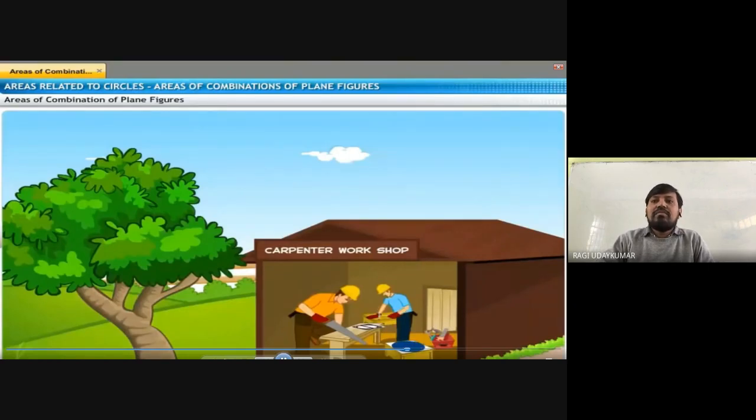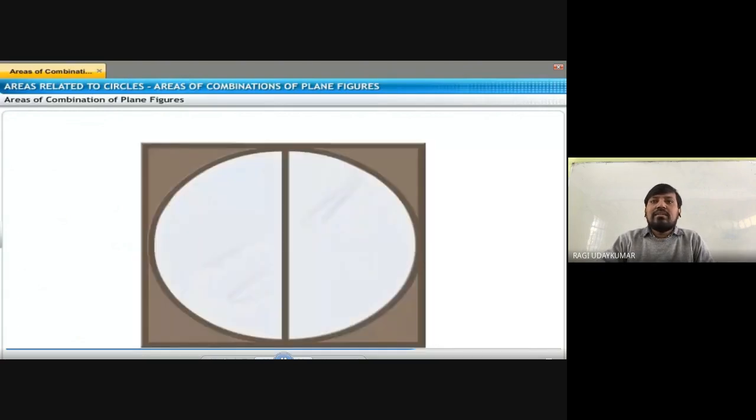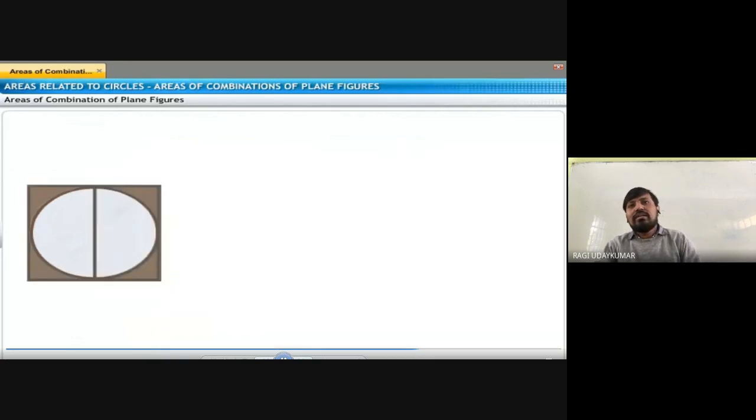Different situations will make you find the difference. Suppose here the sides are 2 meters, one square is there, and inside it a design is made. What is the area of this shaded region? You need to subtract: area of the square minus area of the circle.